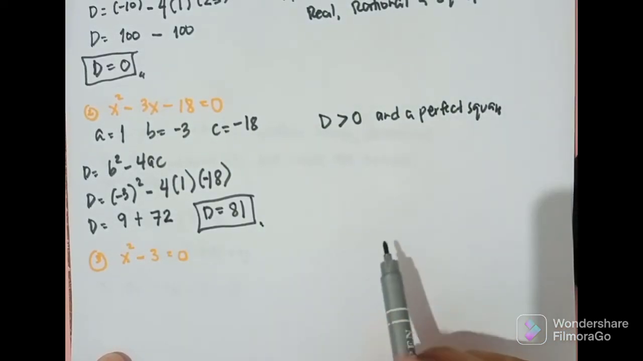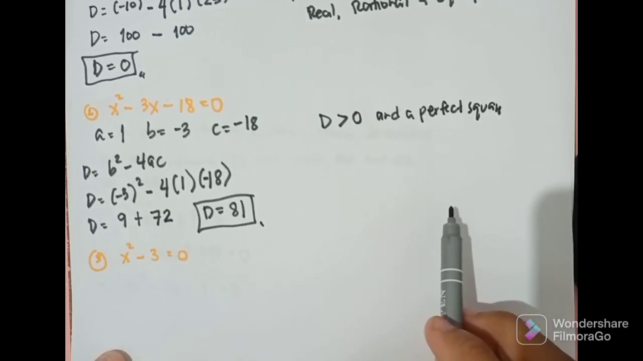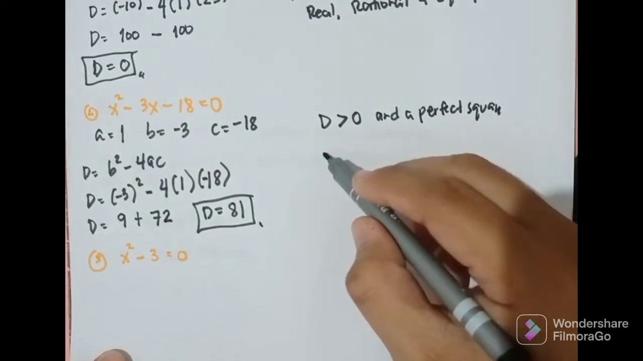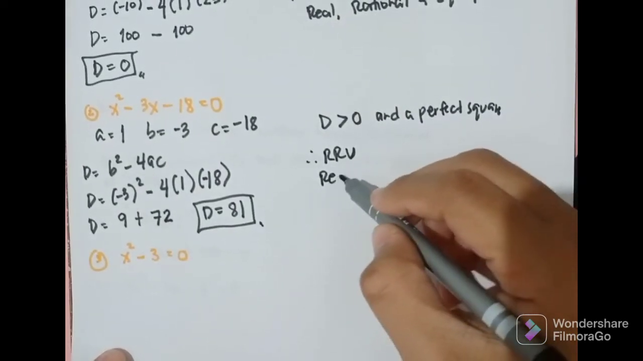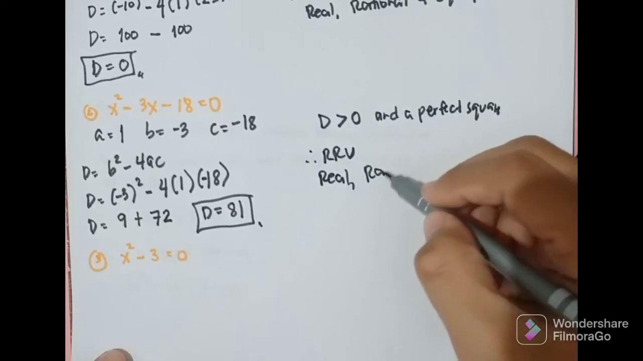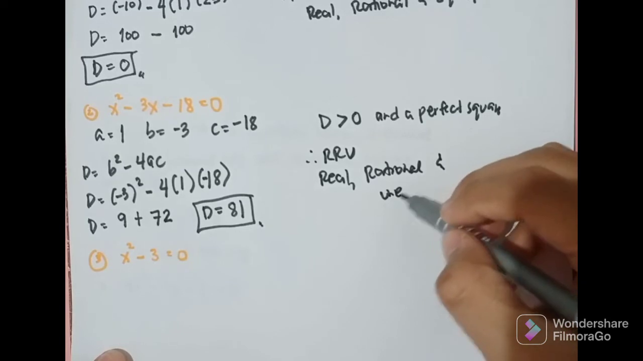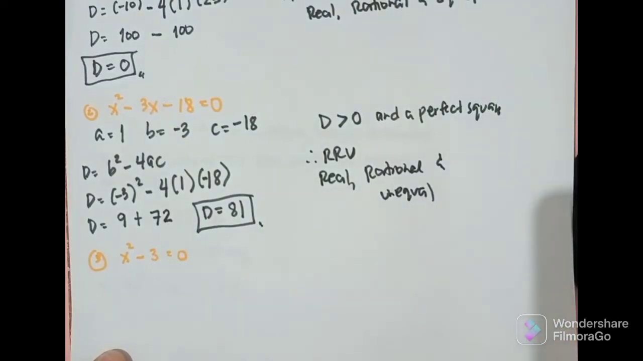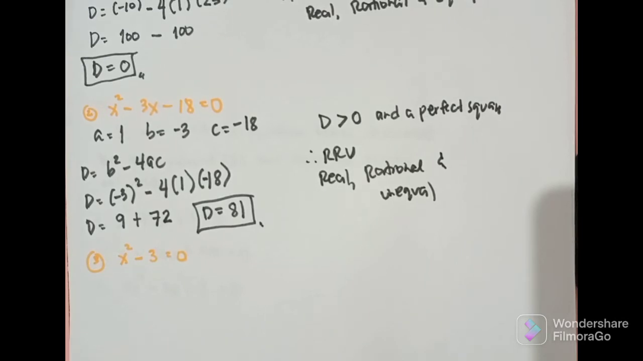Okay, since D is greater than 0 and a perfect square, therefore, ang nature of roots natin ay root. Root. Ano ibig sabihin ng root? Real, rational, and unequal. Okay po.